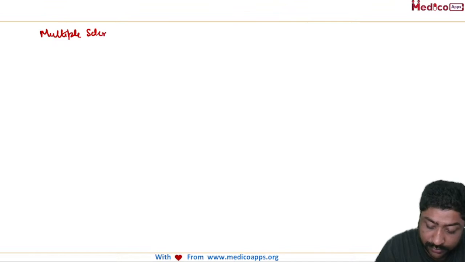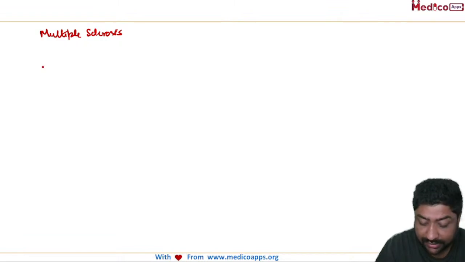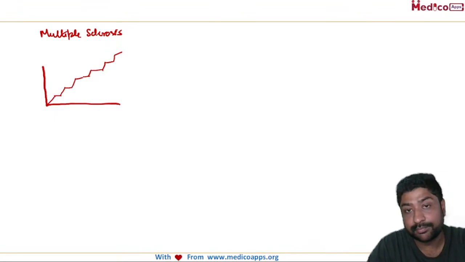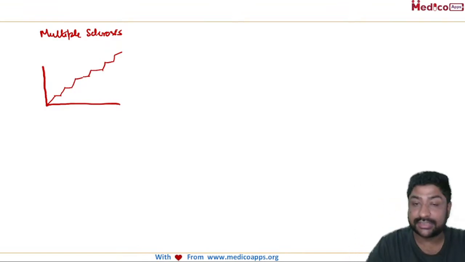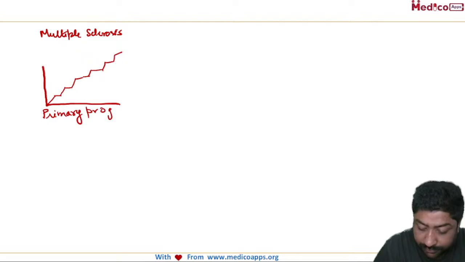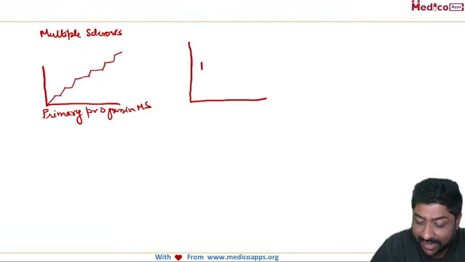The first clinical presentation is that the patient had a symptom, then another symptom, then another, and another. There is no disease-free period, and one by one each of the symptoms keeps coming. This is what we call primary progressive multiple sclerosis.